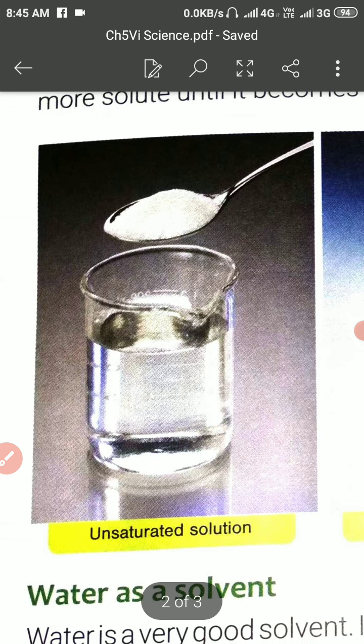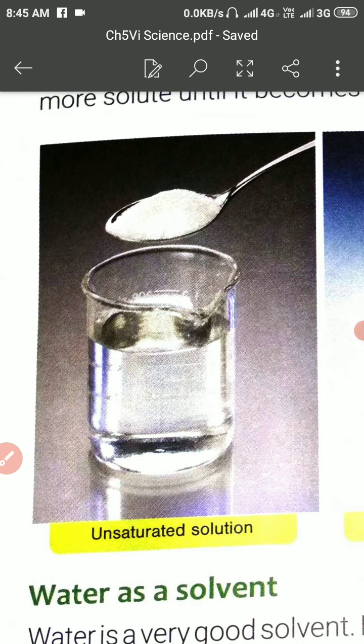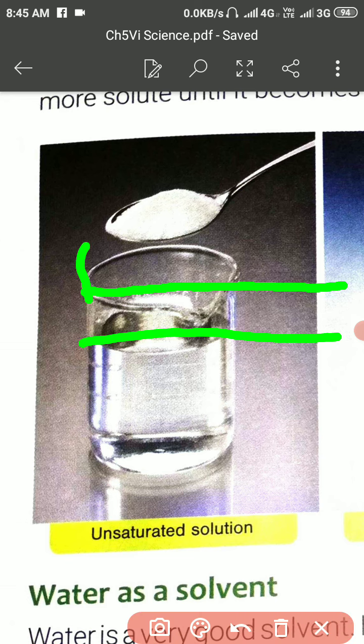But if you are adding more and more sugar and salt into the water, and the water is capable to mix them into it, then that will be called the unsaturated solution. So saturation and unsaturation are there. This is the unsaturated, मतलब adding more and more and more, that will be the unsaturated, मतलब कि वो तृप्त नहीं होता है, उसमें और ज़्यादा मिलाते जाते हैं.